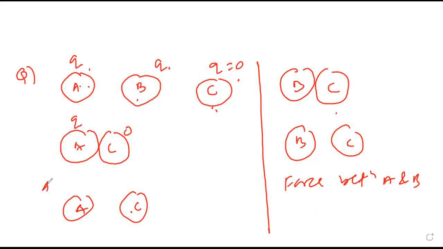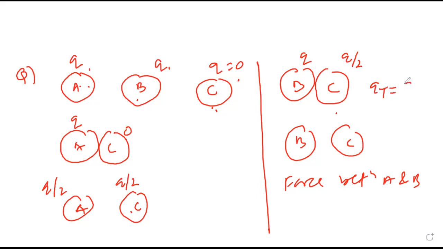When you touch them together, it will become Q by 2, Q by 2. The charge divides equally between the two bodies if they're identical. Now what do we do? This B is having Q. Now C is having Q by 2. Correct? Yes, sir.